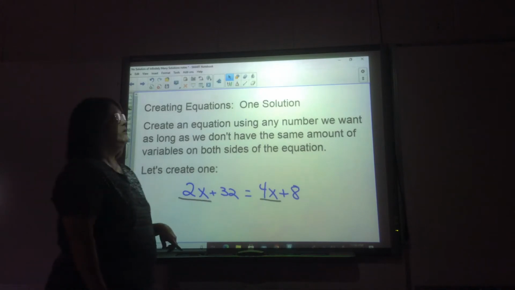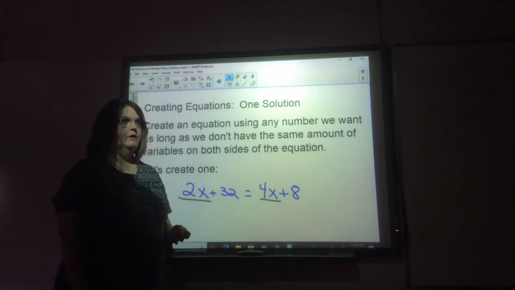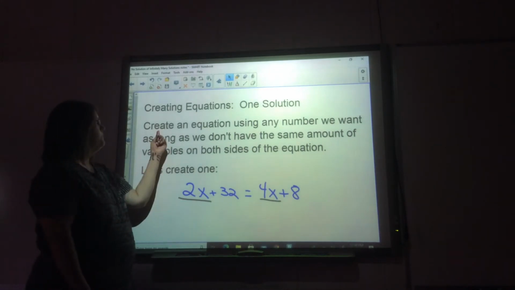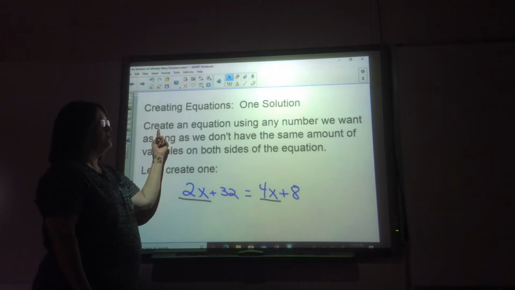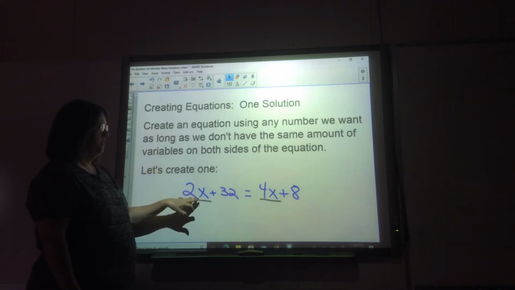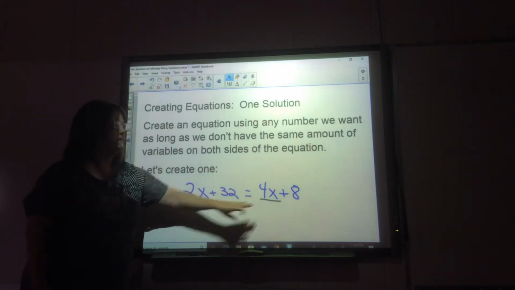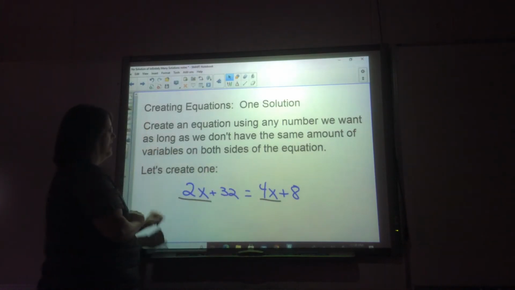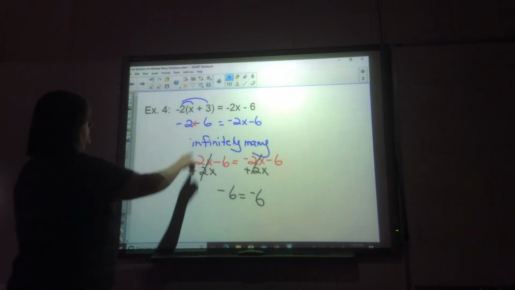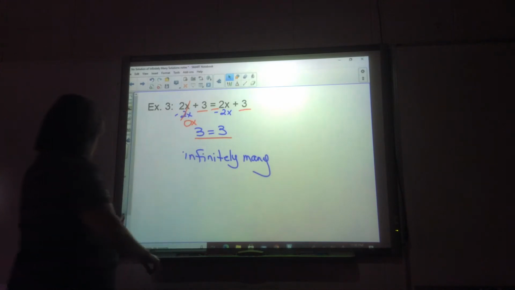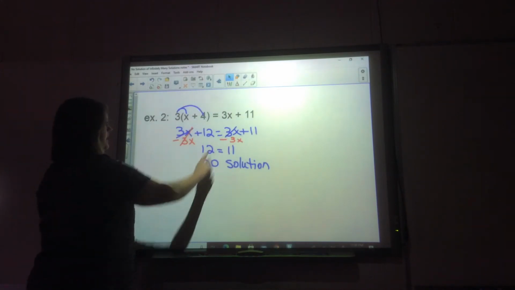Now, if we're asked to create an equation that has one solution, notice we can create an equation using any numbers we want as long as we don't have the same amount of variables on both sides. Look, I've got 2x, I've got 4x. As long as these numbers are different, I will have one solution. It's when they are the same. If you go back and look, these are the same: 2x, 2x; 3x, 3x.